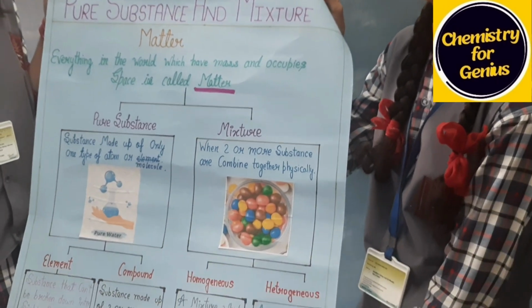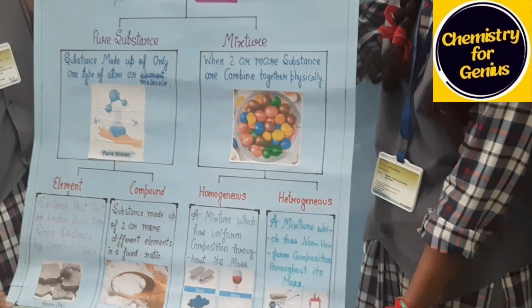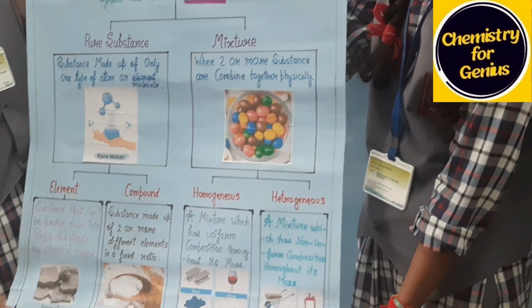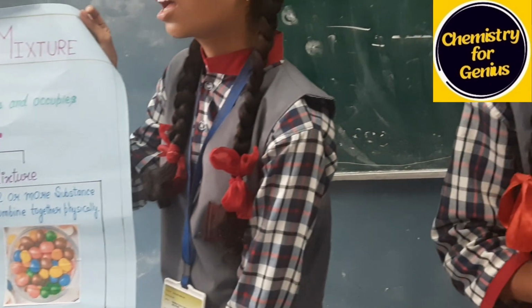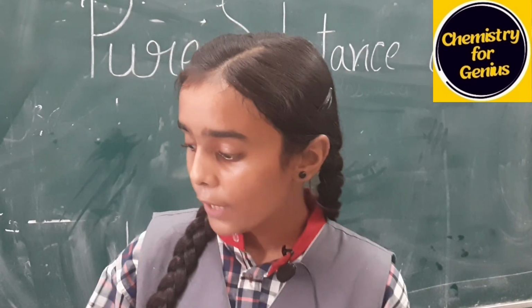Now, what is a heterogeneous mixture? A mixture which has non-uniform composition throughout its mass is called a heterogeneous mixture. In a heterogeneous mixture, a separation boundary is visible. We can see the constituent particles of a heterogeneous mixture with our naked eyes. Some examples of heterogeneous mixture are soil and blood.